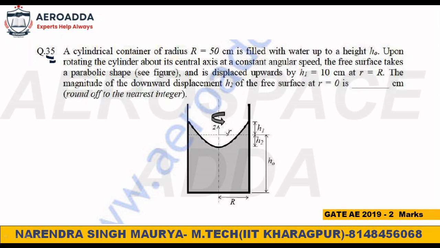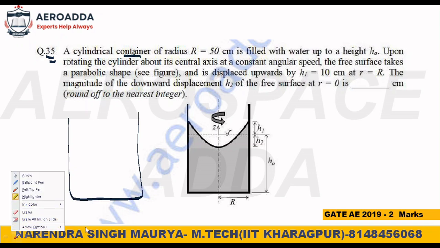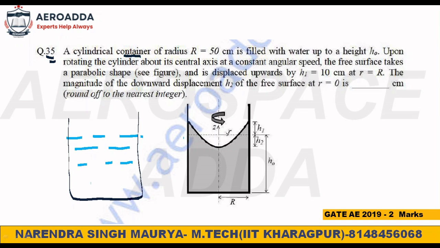Now see, now read the question. A cylindrical container, just like your bucket, of radius R equal to 50 centimeter is filled with water up to a height of h naught. See, till this water is filled. So earlier what was the case? Earlier the case was like this. Say this is the one container we have. In this container water is filled till this height, like this.